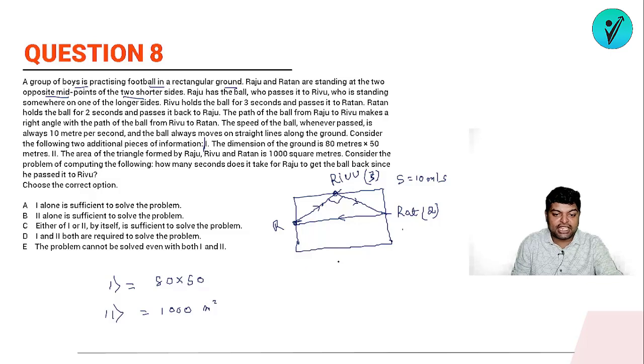First information क्या बोल रहा है कि अगर ये 80 है और ये 50 है, can I get the area of the triangle? अगर मेरे पास ये information है तब भी मैं area of the triangle find out कर सकता हूँ. कैसे? 80 into 50 will be 4000. यानी complete area of this rectangle is 4000. So if the complete area of the rectangle is 4000, half of the area will be 2000. तो अगर ये एरिया 2000 है तो half of the area of the triangle will be, it will be half of this.